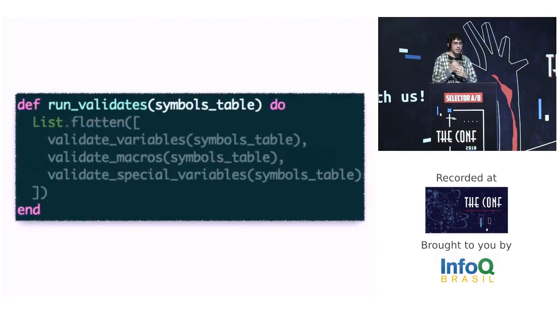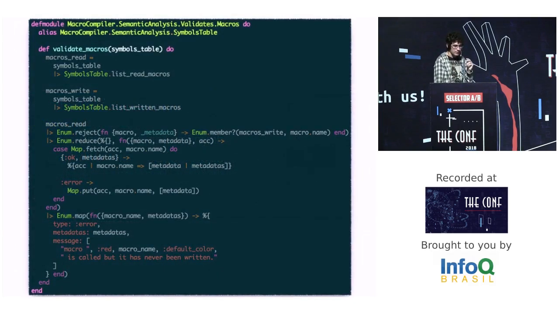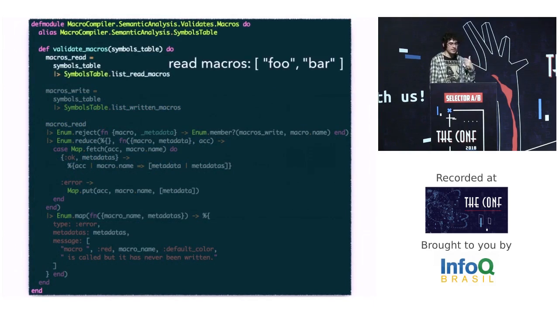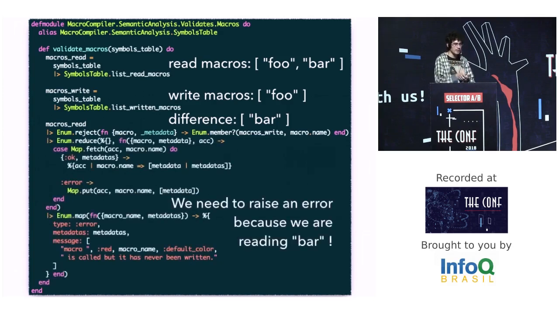Okay, now I need to use my symbols table in some validations. For example, let's check my macro because I can't try to read a macro never written. Then I have a module to validate this. It gets the symbols table. In the next step, from the symbols table, it lists the macros that we read and lists the macros that we wrote, and it checks the difference. We can note that we are trying to reach a macro never written. It's bad. Then the validation raises an error.